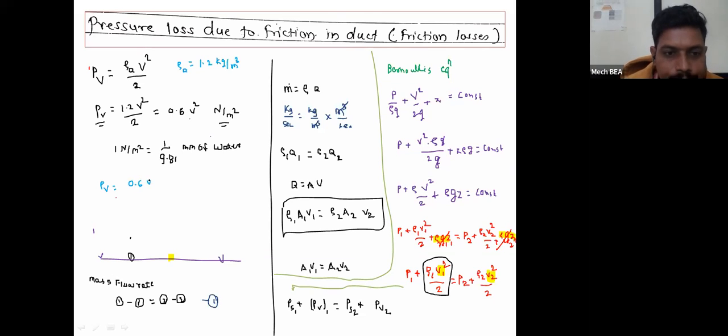This value is in terms of Newton per meter square. But for conversion of Newton per meter square into mm of water, divide this value by 9.81.